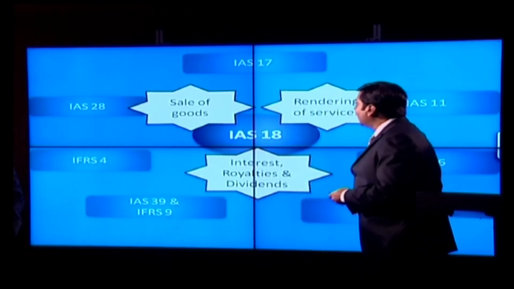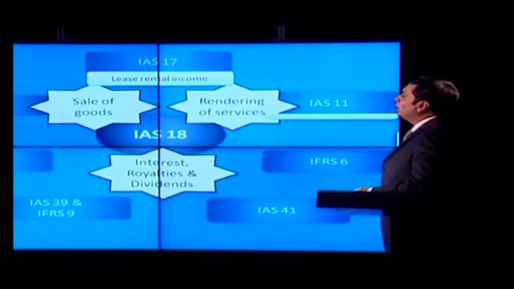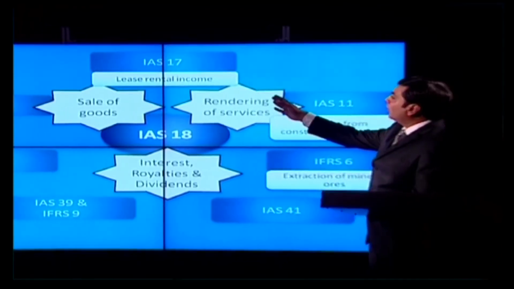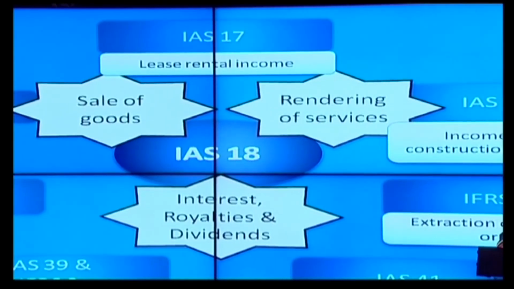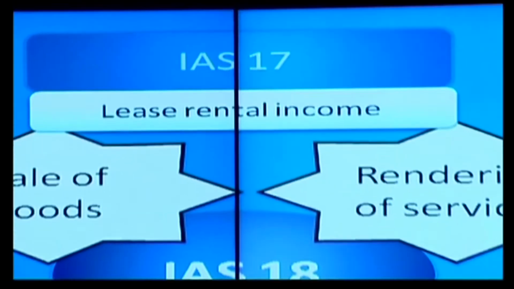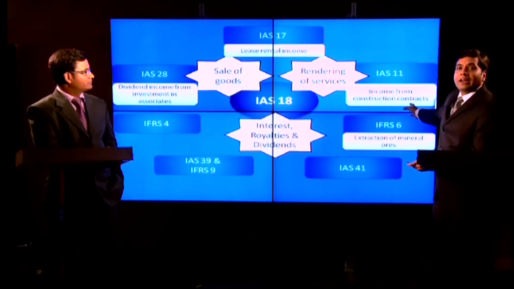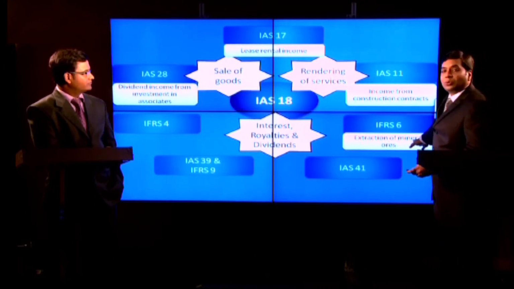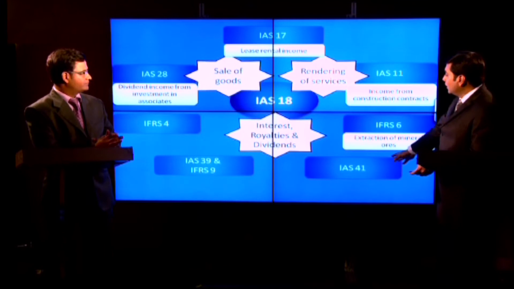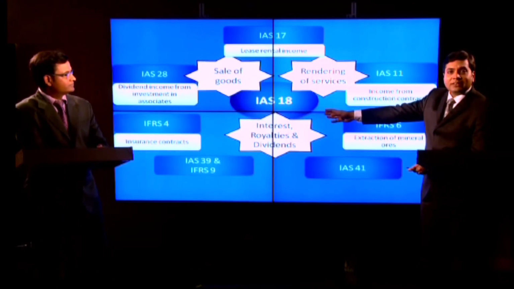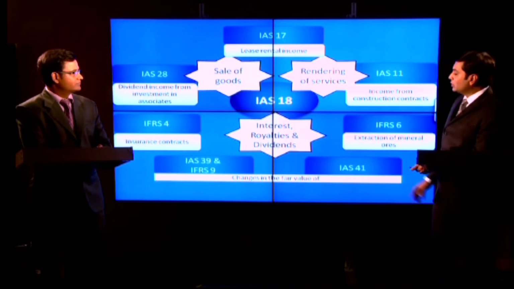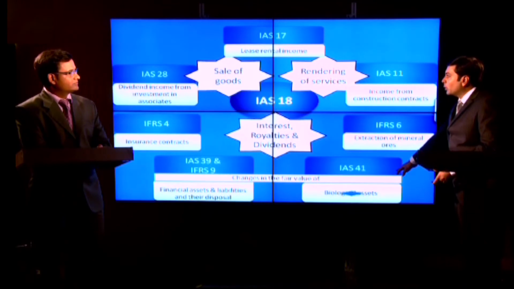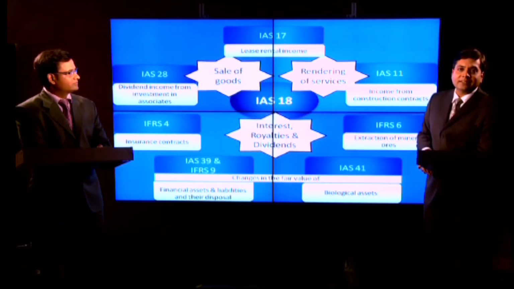However, revenue arising from the following transactions will not be governed by IAS 18: any income arising in a lease arrangement to a lessee under IAS 17, income arising to a contractor under construction contracts, transactions relating to IFRS 6, transactions relating to IFRS 4, and fair value changes of financial instruments, investment properties and agricultural assets.